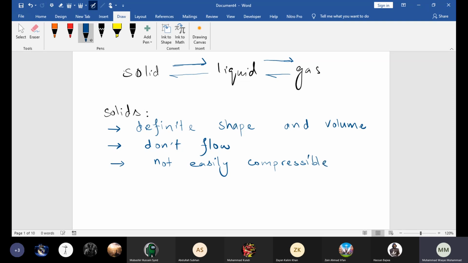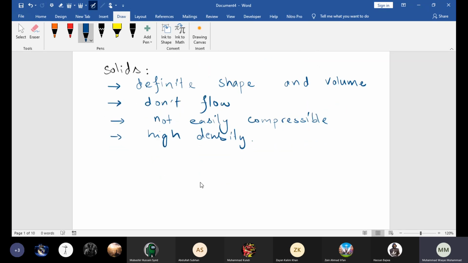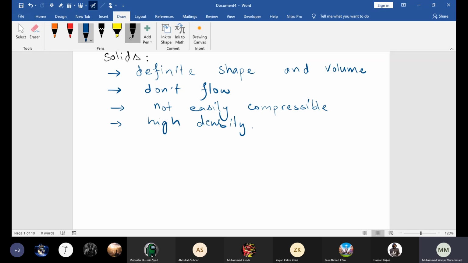Not easily compressible. And they also have high density, right? High density. Okay, beta, are these properties clear? Now liquids. Let's talk about the properties of liquids.